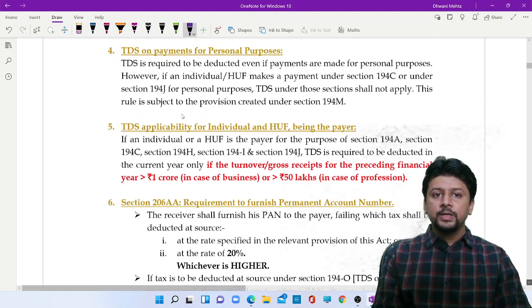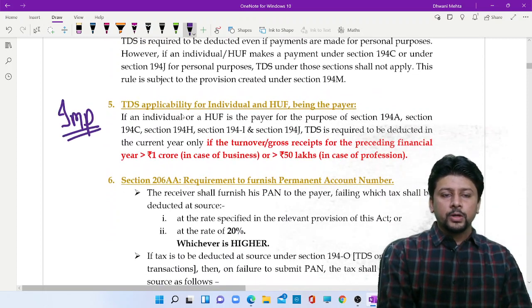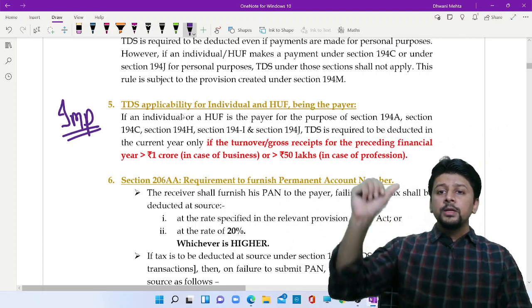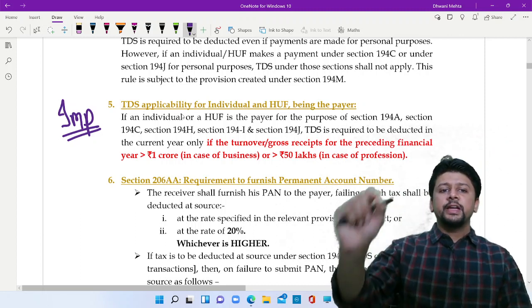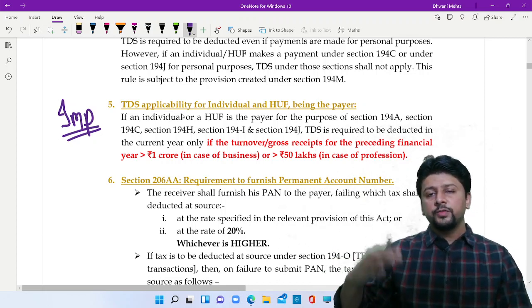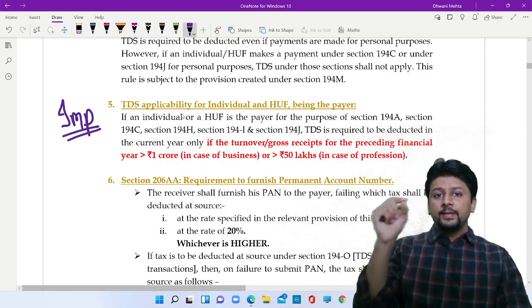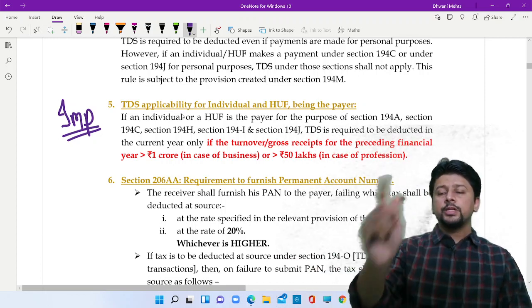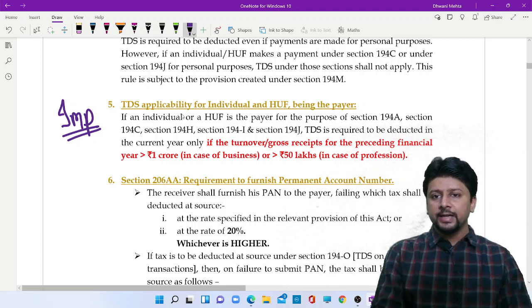Something important, and please remember this. If the payer is an individual or HUF, and in the preceding financial year the turnover exceeded 1 crore in case of business, or 50 lakhs in case of profession, then in the current financial year, when you are making a payment in certain sections, you have to deduct tax.